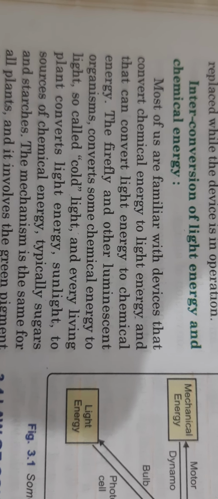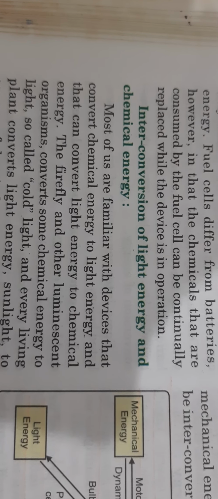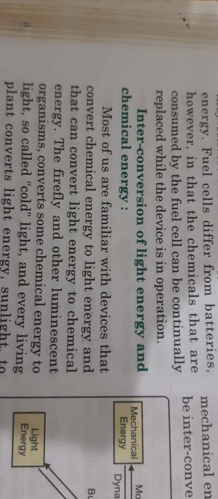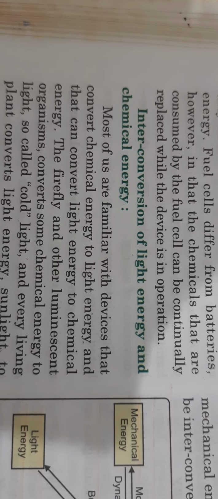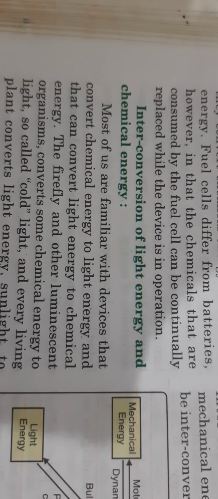So from light energy, the food that is produced by the plants is the example of interconversion of light energy to chemical energy.